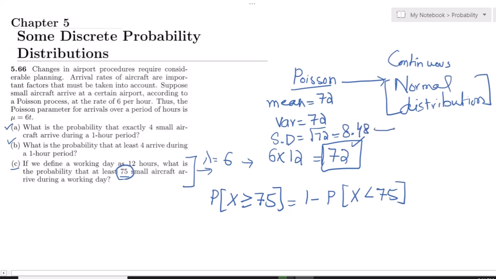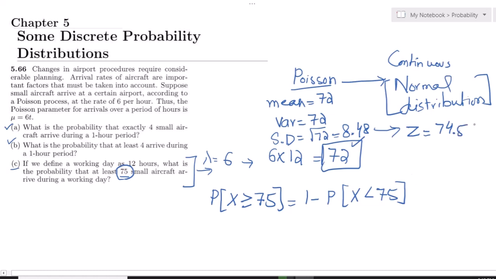Now in order to do it using the normal distribution, we have to use the z-score. We will also discuss it in our upcoming videos, but what is a z-score? We write 75, and as the value of x is less than 75, we can write here 74.5, which is the continuity correction.